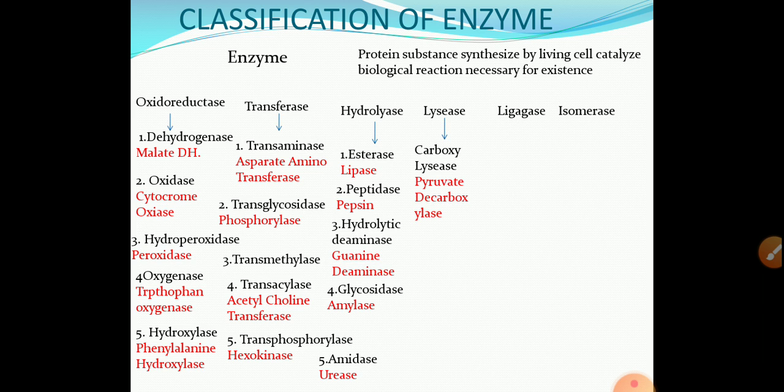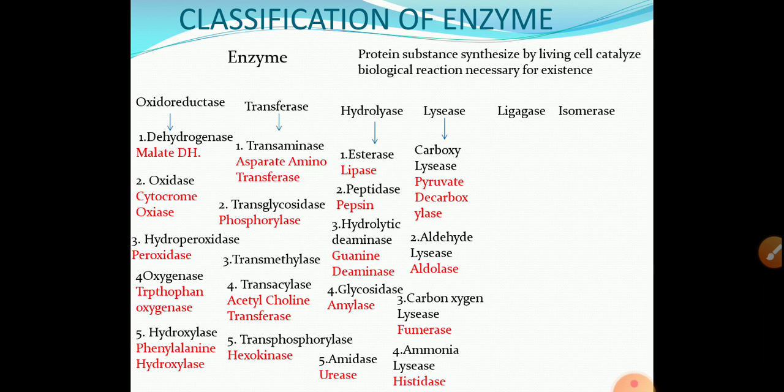Then lyase, the enzyme which is involved in breaking. They are again classified into several subclasses. First one is carboxylase, example pyruvate decarboxylase. Second one is aldehyde lyase, example aldolase. Third one is carbon-oxygen lyase, example fumarase. Fifth one is ammonia lyase, example histidase.